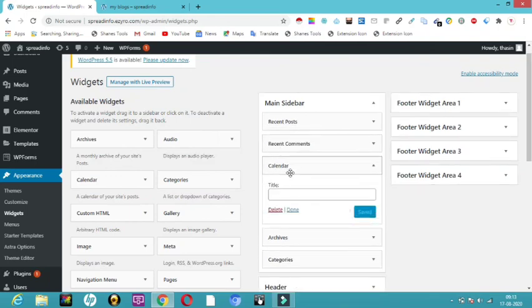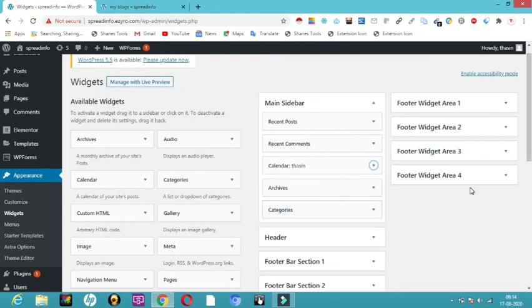So here you can have a calendar. All you have to do is give a title for this calendar and save it. Let me give Thasin as the title for the calendar. I'll save here and click on done. So it will come automatically on my sidebar.